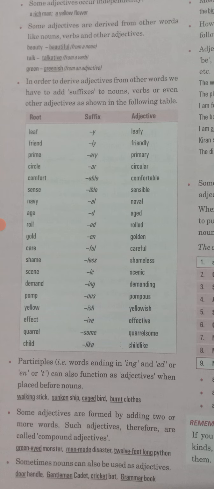Which handle are you talking about? Door handle. So here they are also acting like adjectives. I hope this page is clear to you that some adjectives are individual, some we have to form by adding a suffix, some are compound adjectives, and some are formed by participles.